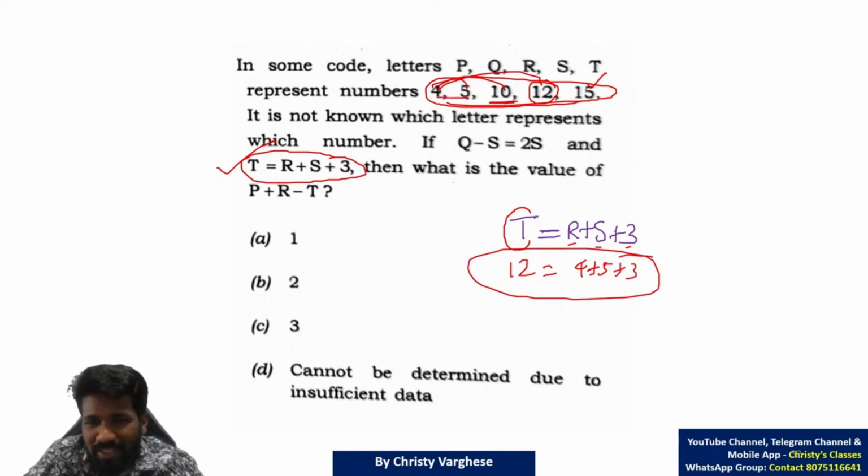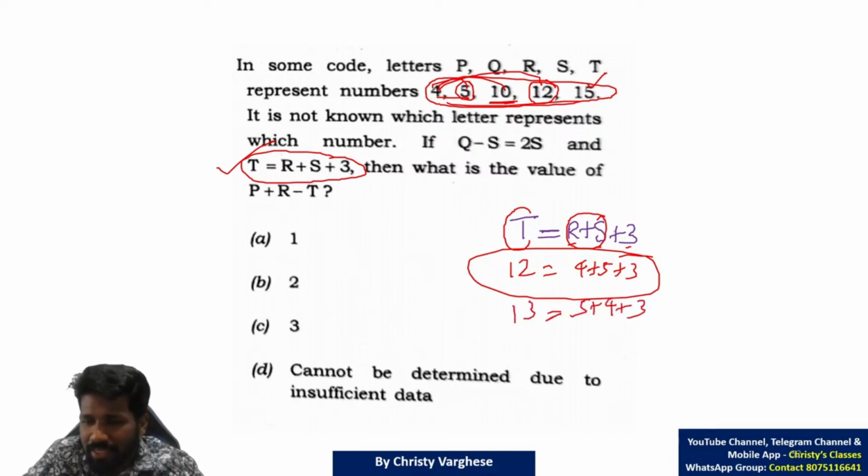For 10, 4 plus 5 itself is 9, and 9 plus 3 is not 10. And for 5, 4 plus 3 itself is more than 5. So the only possibility for R, S and T is 4, 5, 12. But remember, R and S, both of them can be 4 or 5. That means 4 plus 5 plus 3, 5 plus 4 plus 3, both are possible.